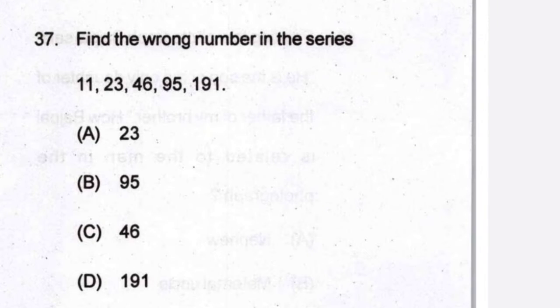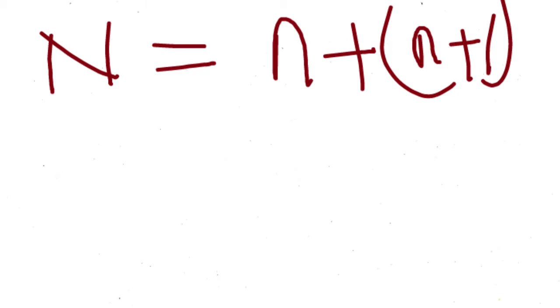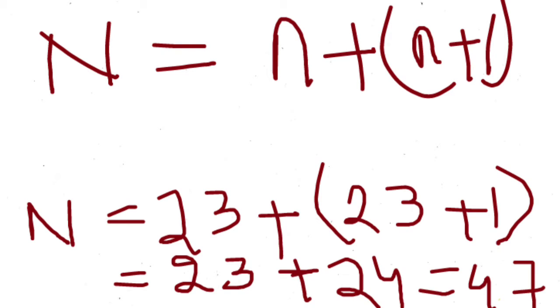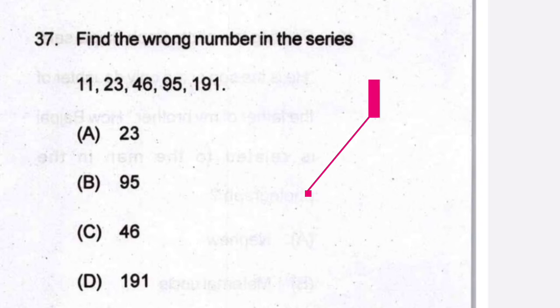Now the next question is to find the wrong number in the series. So the series is given, and you can mark that in each case the number is the addition of the present number and the next number. So n is equal to n plus 1. In the third case it should have been 23 plus 24, that is 47, but it is written 46. So it is wrong. So the answer is 46, that is C.